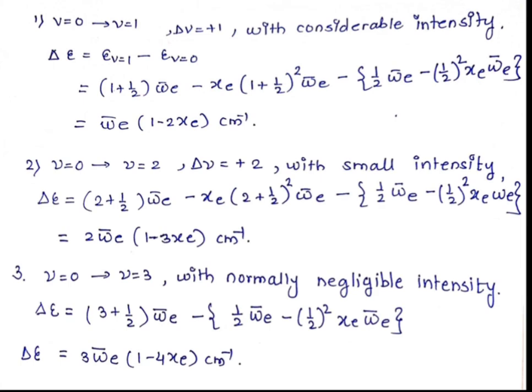So 0 to 1 is the first transition, 0 to 2 is the second transition, and this is the 0 to 3 transition. For the 0 to 3 transition we can say that it is the second overtone. So delta E is equal to thrice omega bar E in bracket 1 minus 4 Xc per centimeter. That much change in energy we will observe for the second overtone. By using all these three equations you can solve problems based on the anharmonic oscillator and find out the frequency and the anharmonicity constant. Here omega bar E is the frequency and Xc is the anharmonicity constant.